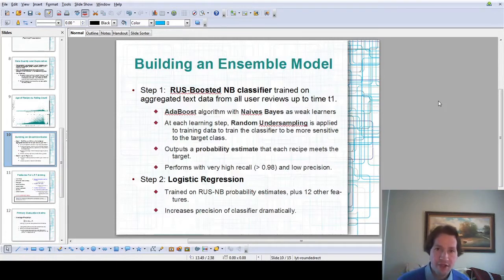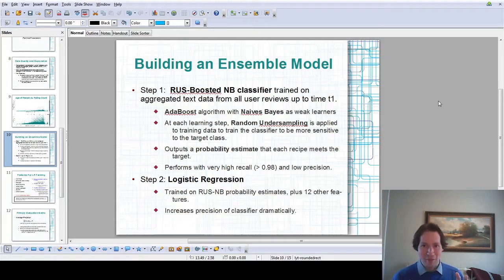Some of the technical details of the model I built: as I mentioned, it's an ensemble model with essentially 2 discrete steps. The first step is actually a sub-ensemble, a family of naive Bayes classifiers trained on the aggregated text data from all user reviews for each individual recipe up to the time of prediction. It takes all the reviews that have ever been left, puts them into a giant bag of words, and then about 50 naive Bayes classifiers look at that collection of words and try to make a guess.